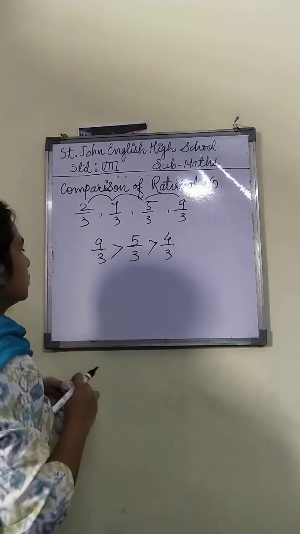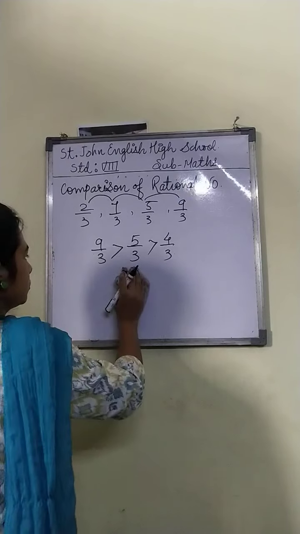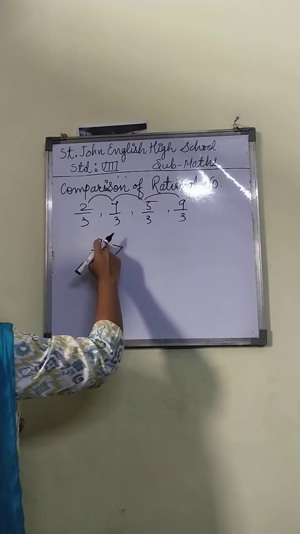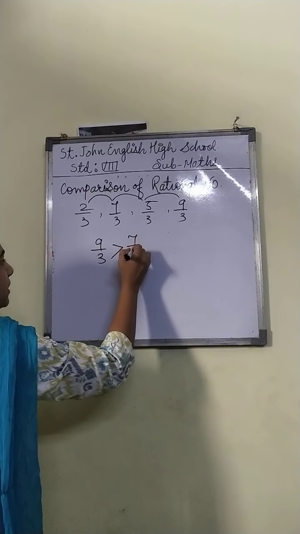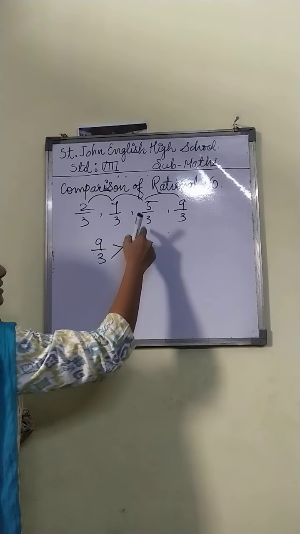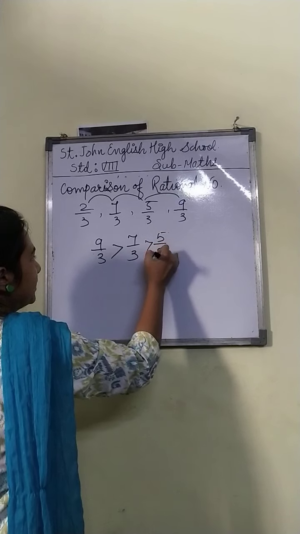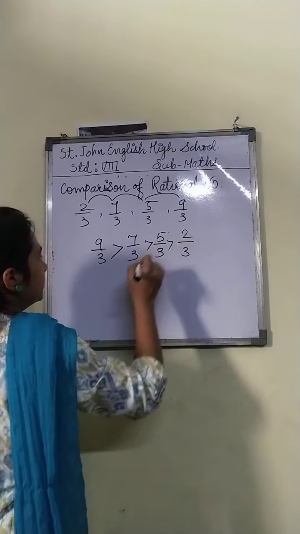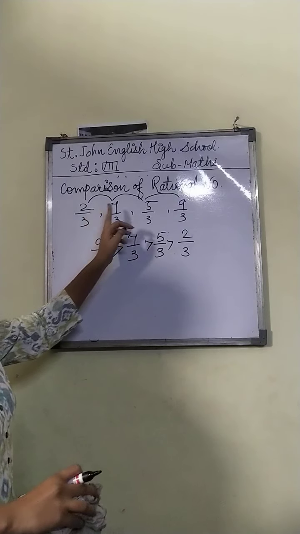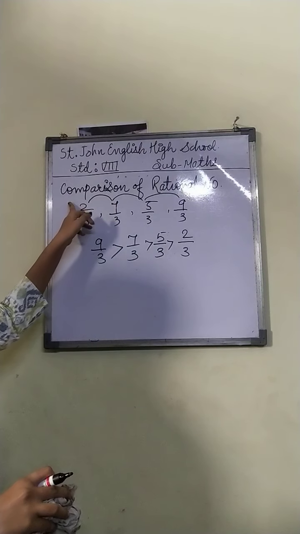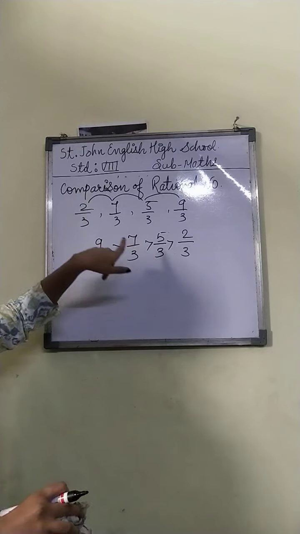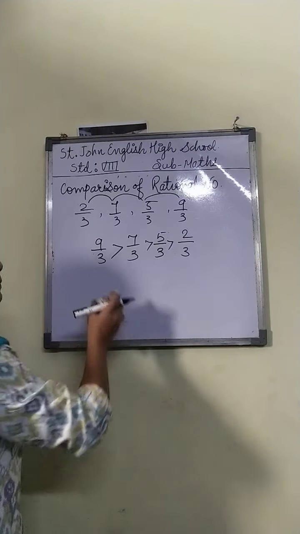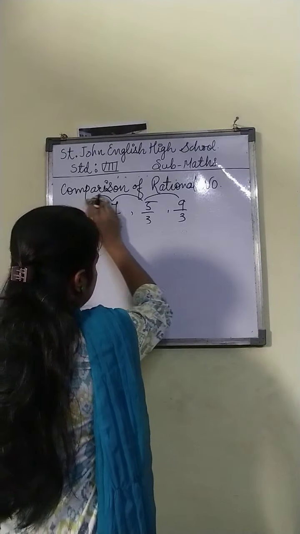7 by 3. So will it be 5 by 3 here? No. The number less than 9 is 7. So 7 by 3 will be there. Again, less than 7, which number is there? 5. 5 by 3 will be there. And less than 5 is 2, that is 2 by 3. So you are going to compare the numerators of the given rational numbers if it is provided that their denominators are the same.